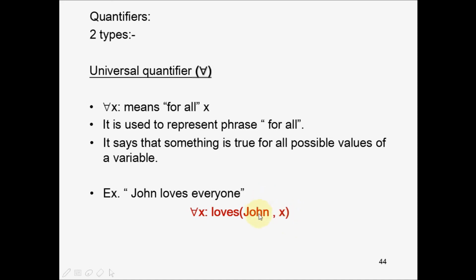John itself is a single object, and the relationship between John and x is that John loves x. So you read it as the first object, then the relation, and then the second object. John loves all x, everyone.